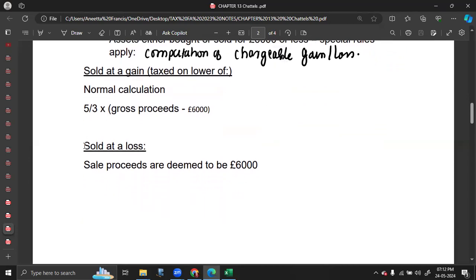If it is sold at loss, that is, selling price below 6,000 and cost above 6,000, whatever be the actual selling price, you have to write there 6,000. So be the selling price 4,000, but you have to write there 6,000, and then you can do the normal cost calculation and proceed.